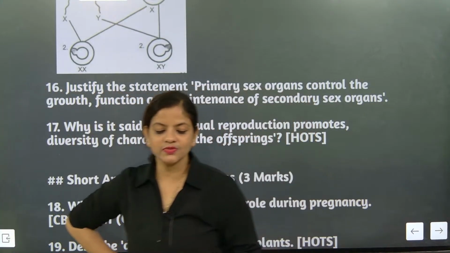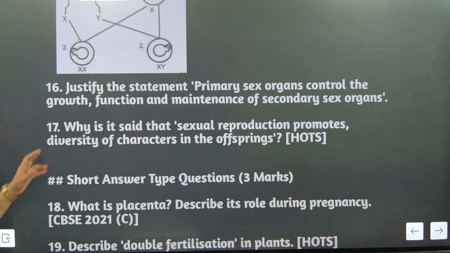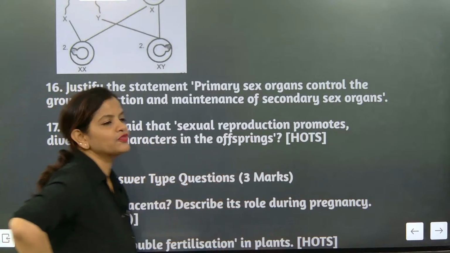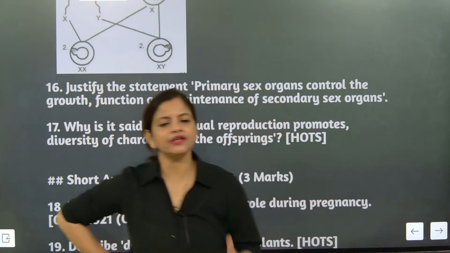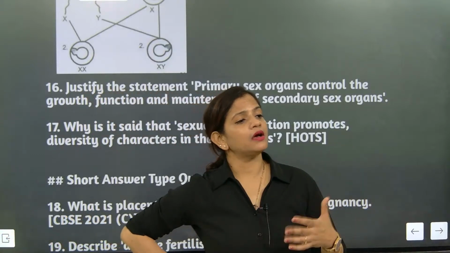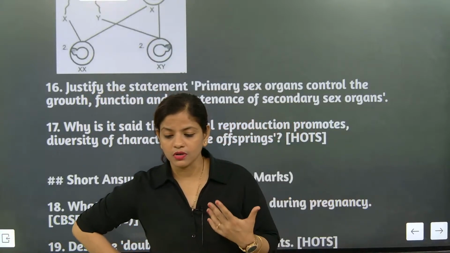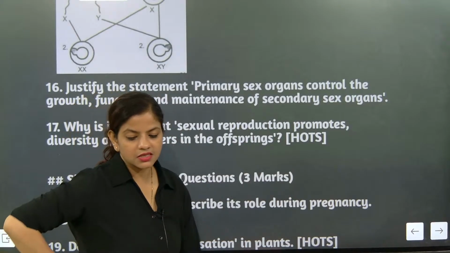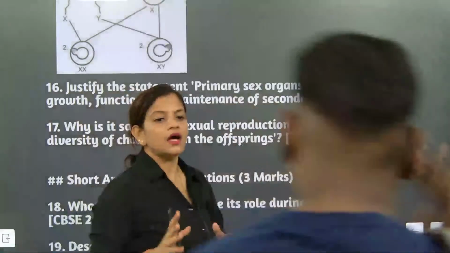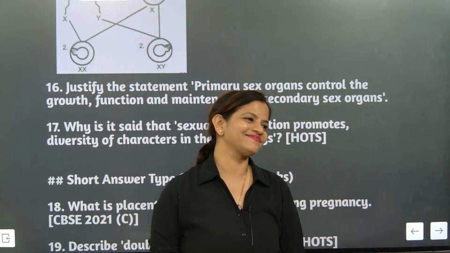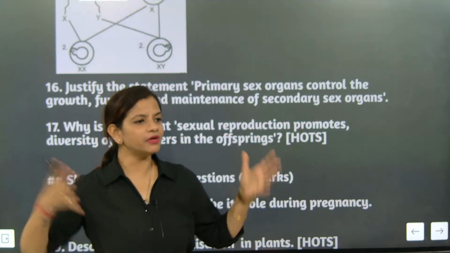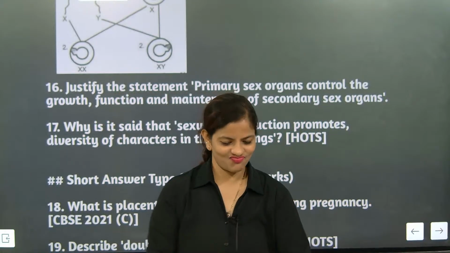So next question is what? Why is it said that sexual reproduction promotes diversity of character in offspring? See, diversity of character in offspring, what answer are you going to write there? What is it exactly going to be? Variation, yes. First answer is variation she has given. See, again and again I am telling one thing.